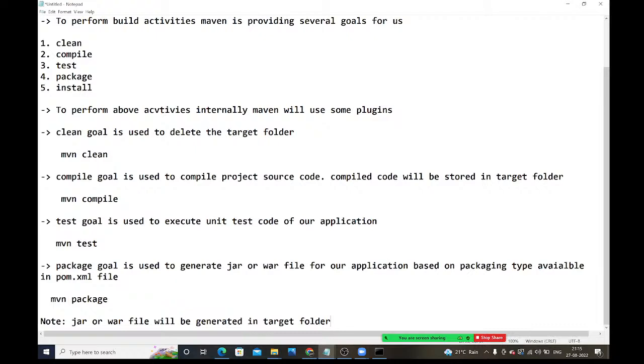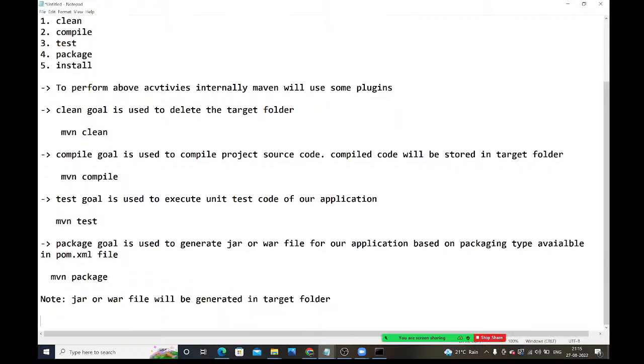Right guys, so next one is what? Install. What will this install goal do? Whatever project we created, the install goal is used to install our project as a dependency in our Maven local repository. Whatever dependencies we add inside the pom.xml file, all those dependencies are projects only.